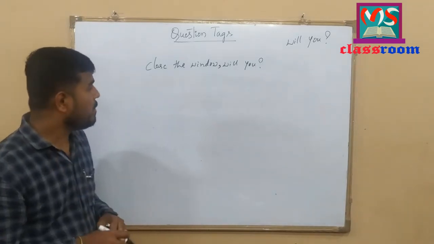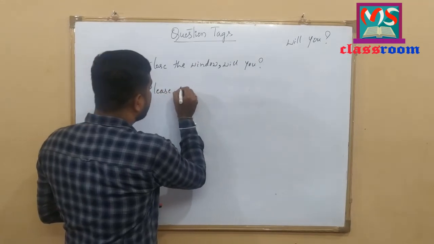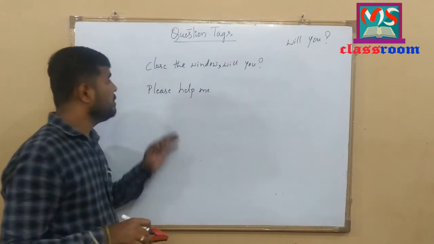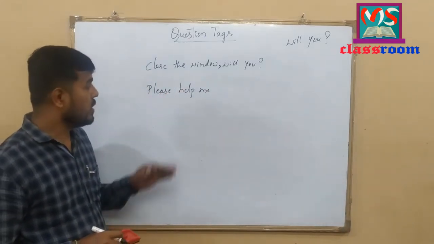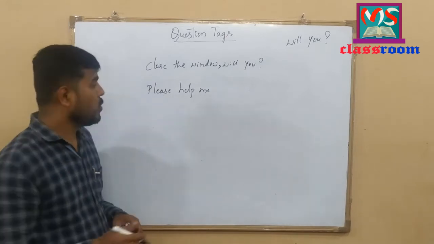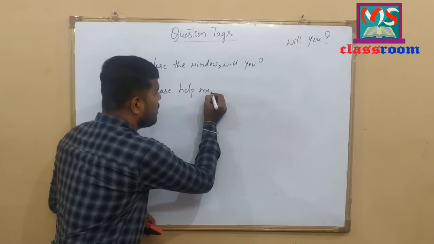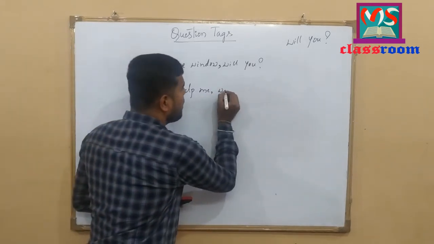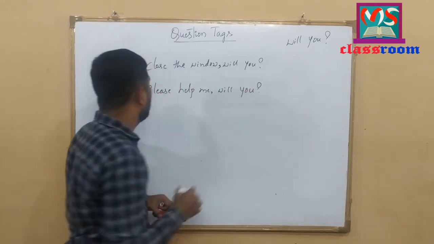Let me write one more example. Please help me. Look at here. Please help me. It is an imperative sentence. So it is a request. To continue this sentence by adding a question tag, we use a comma and we use will you.